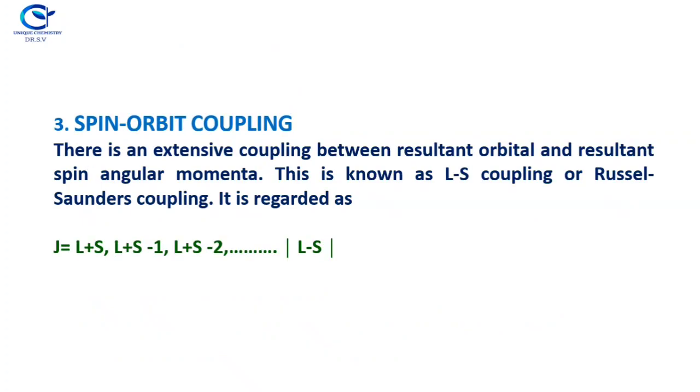The third one is spin-orbit coupling. Now, there is an extensive coupling between the resultant orbital and resultant spin angular momentum. This is known as LS coupling or Russell-Saunders coupling. It is recorded as capital J equals L plus S, then L plus S minus 1, L plus S minus 2, up to |L minus S|. So, these are the three different couplings of the angular momentum, that is, the spin angular momentum and the orbital angular momentum. The coupling takes place among the electrons if more than one electron is present, two electrons or three electrons, in many-electron systems, as the number of electrons increases.